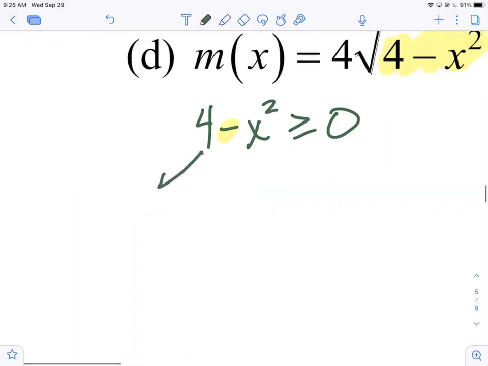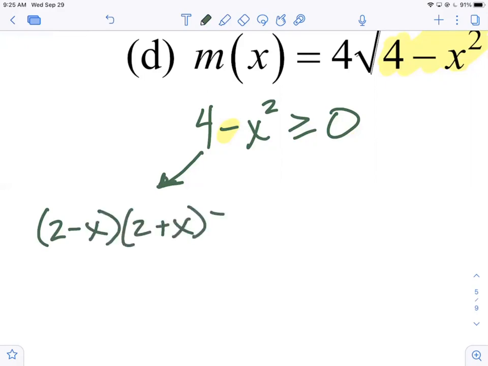Now, there's several ways to graph this. I'll do it several ways. If you want to, you could actually graph it by finding the zeros by factoring. And because this is a difference of squares, you could factor it right away as 2 minus x, 2 plus x, right? Greater than or equal to 0. And now if you look at that, again, don't set them both greater than 0, but you could then say that your roots, colon, this is how you can do it.